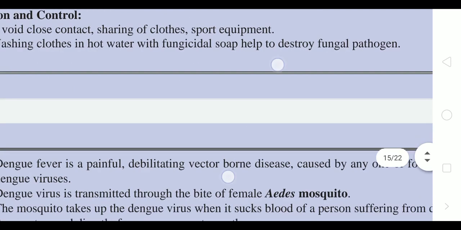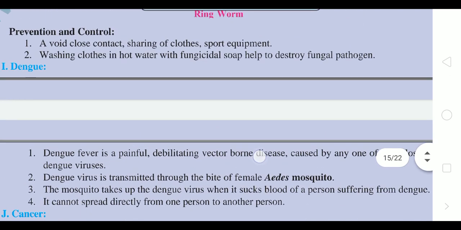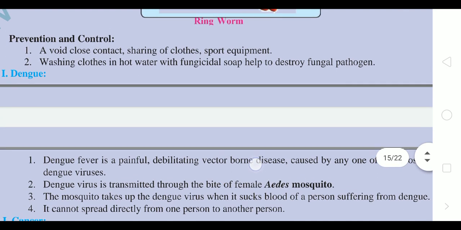Next disease, and last disease for today's lecture, that is dengue. Dengue fever, which is the main symptom of dengue, is painful and debilitating, that means totally weakening of the body takes place in dengue. The person feels there is no energy at all in the body.